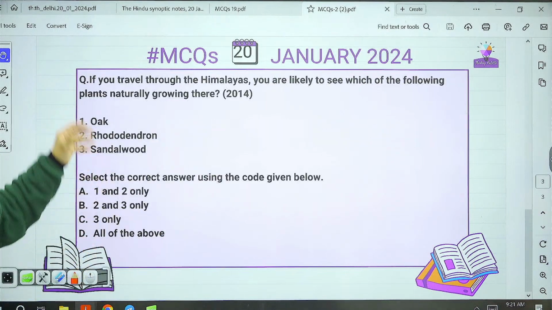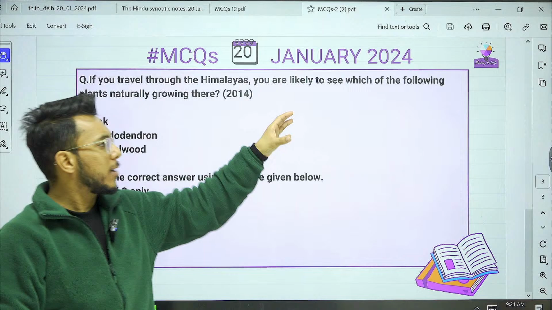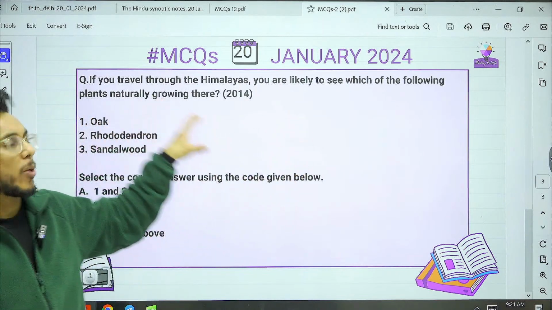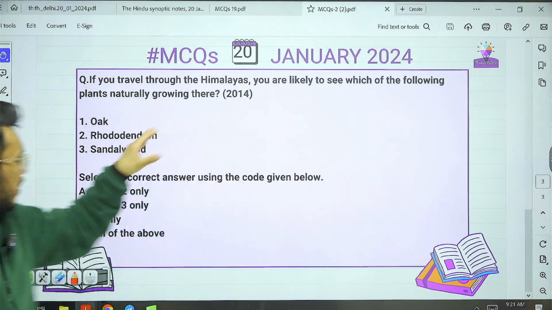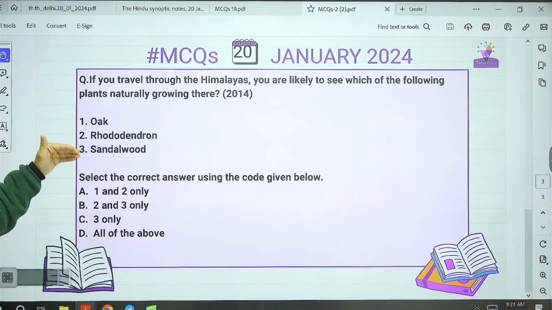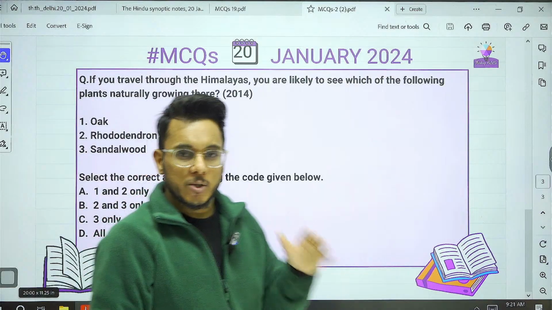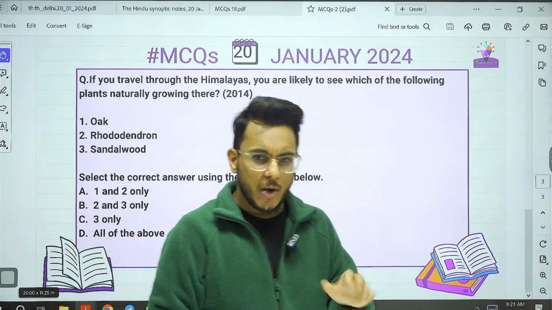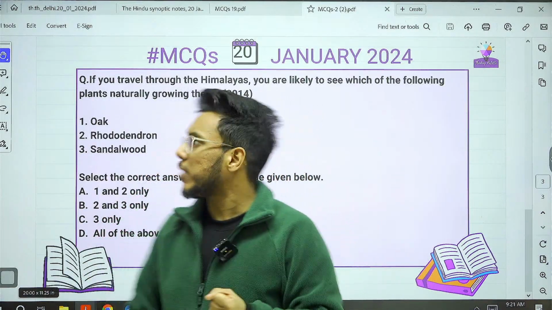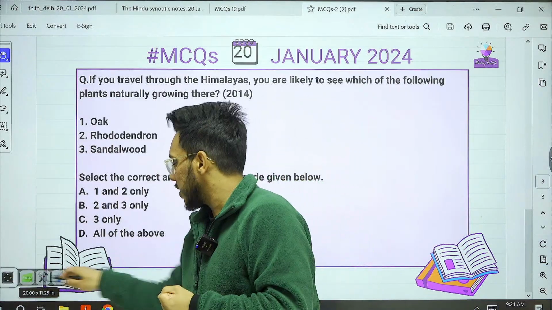Then the third one: if you travel through the Himalayas, you are likely to see which of the following plants naturally growing there? This is a PYQ question. Oak, rhododendron, sandalwood. Choose the correct option and leave your answer in the comment boxes. So this is about the MCQ questions for today. And now let's move on with today's newspaper discussion.